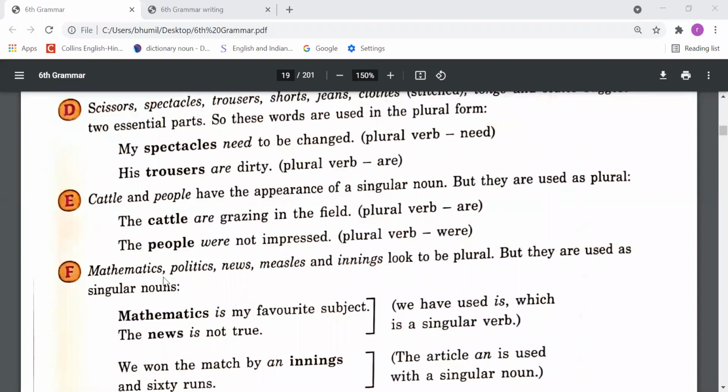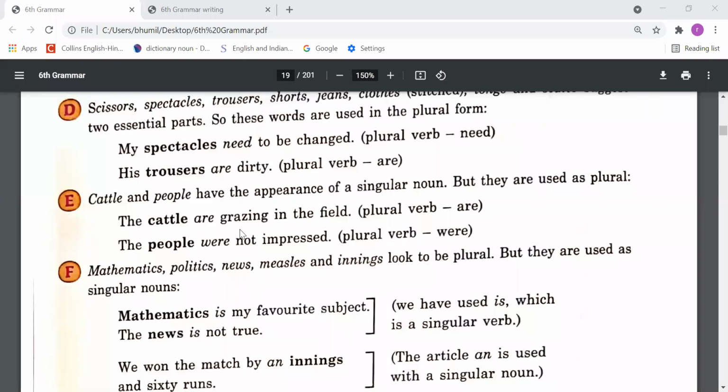Cattle and people have the appearance of a singular noun, but they are used as plural. So these two words are important. We should remember that these nouns are plural, like cattle and people, so we should not use them as singular nouns.